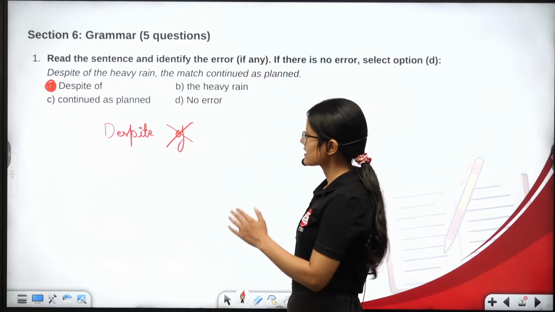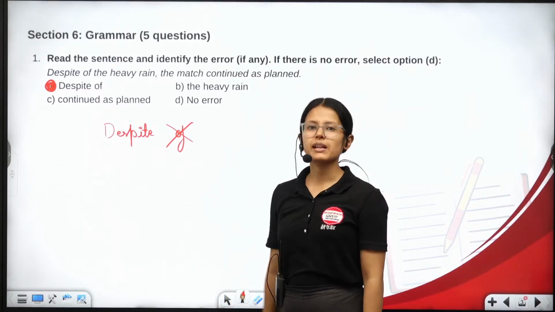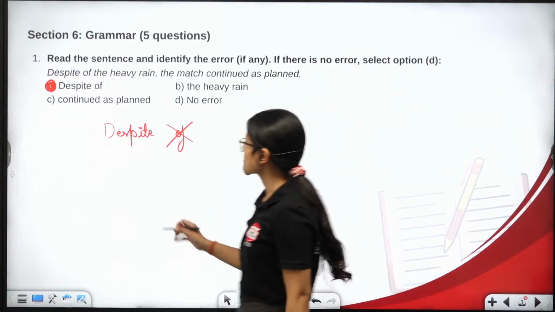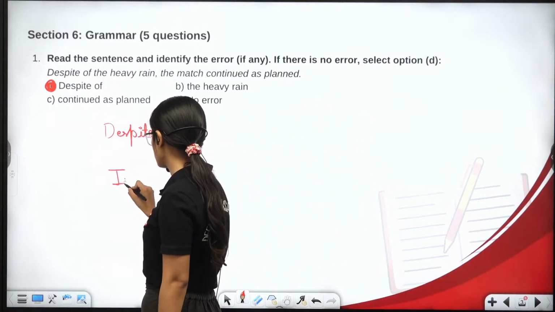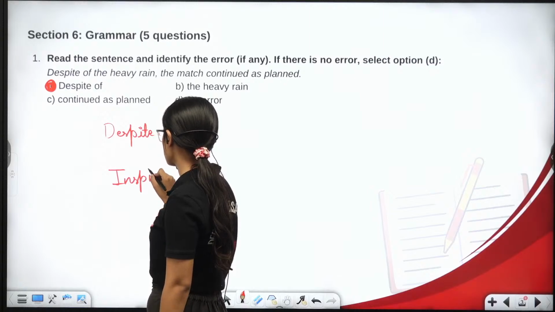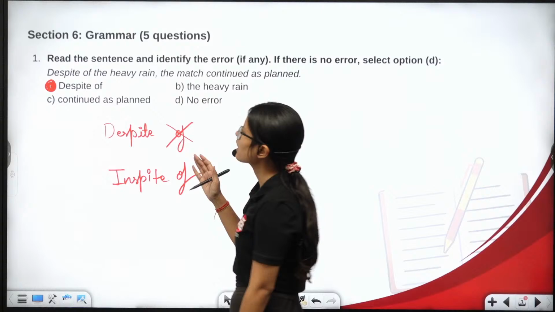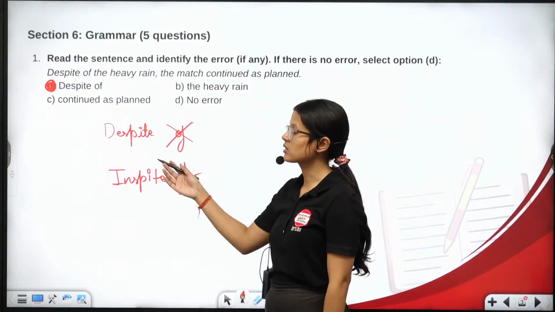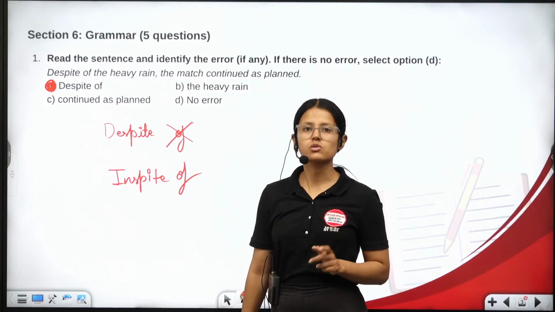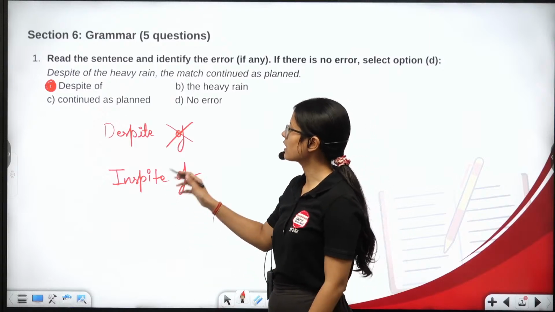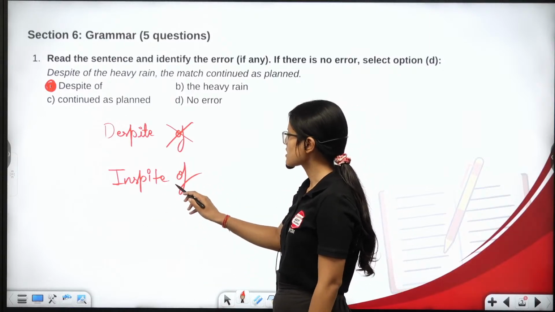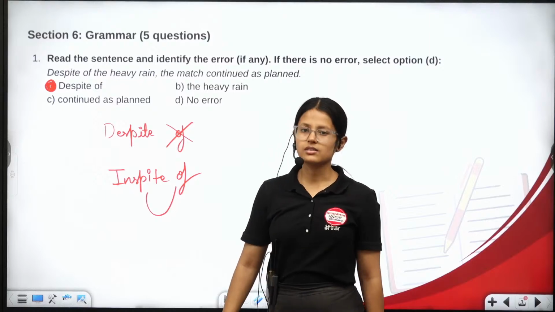Now what is the thing that we can use in place of despite? It is in spite of. In spite of can replace despite, and you are supposed to note this down because it is very important that with in spite we are supposed to use of.